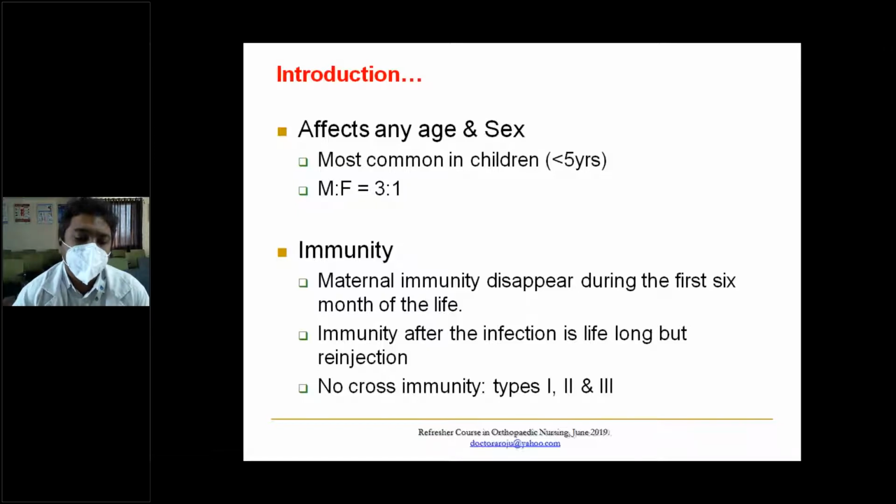reinfection can occur. There is no cross immunity between types 1, 2, and 3. That's why you have to give 3 strains of OPV in one vial. Even if there is infection with one type, the body is not immune to the other strains.